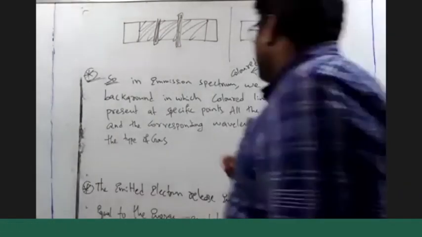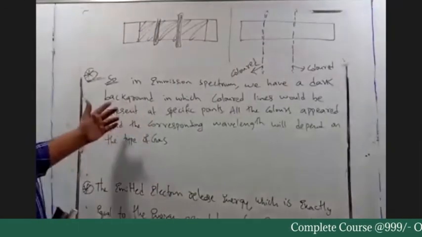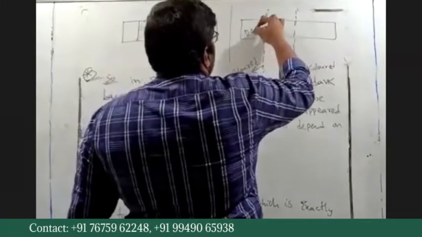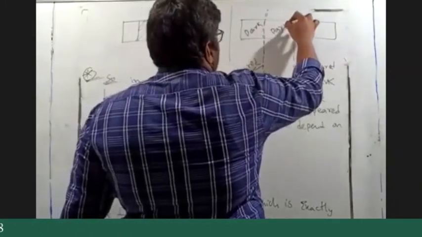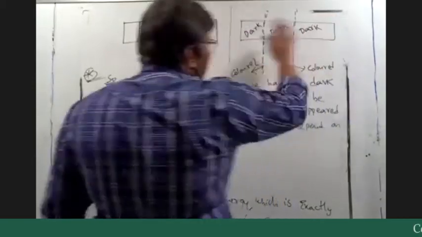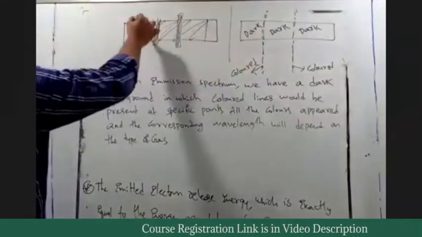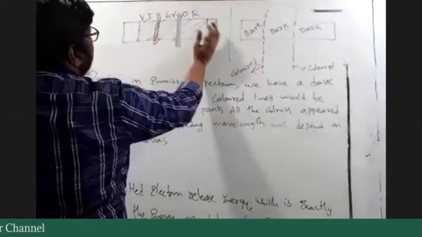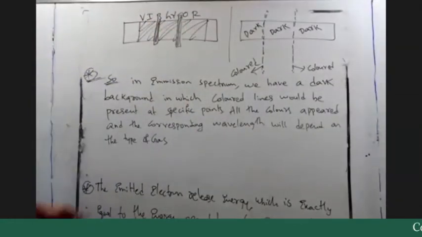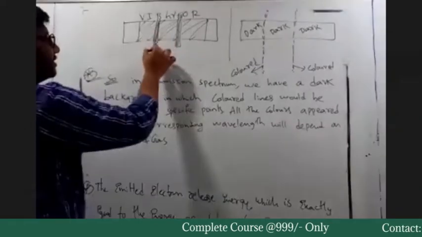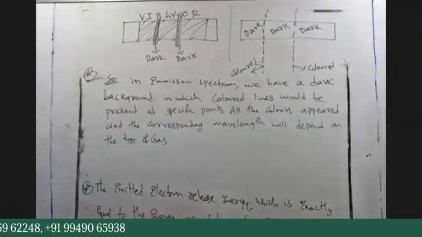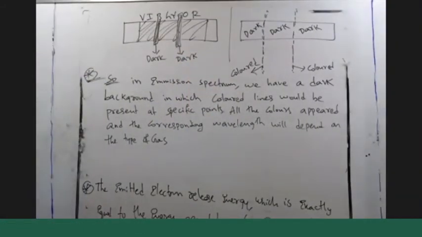Okay, so in the emission spectrum, we have a dark background. Everything is dark here, like a blackboard, in which we have colors. But here in the absorption spectrum, everything is colored from this point to this point, and in between we have dark. These lines are dark. So in the emission spectrum, we have a dark background in which colored lines will be present at specific points.